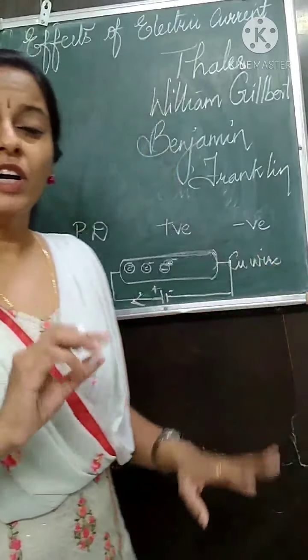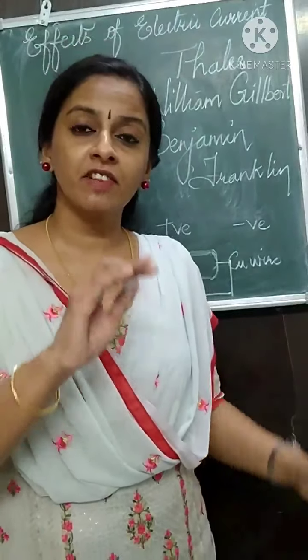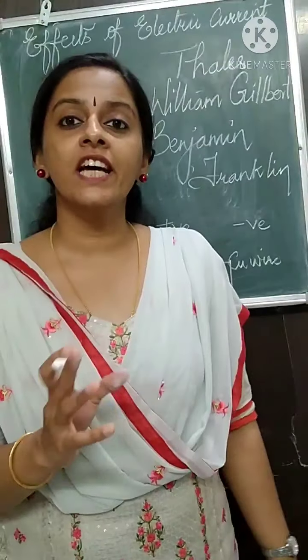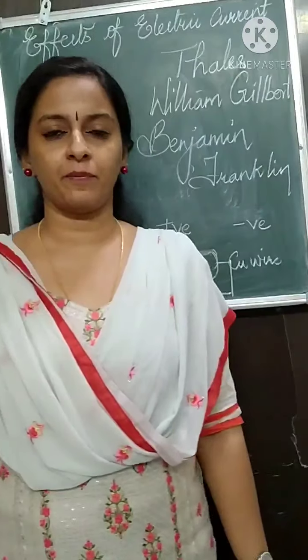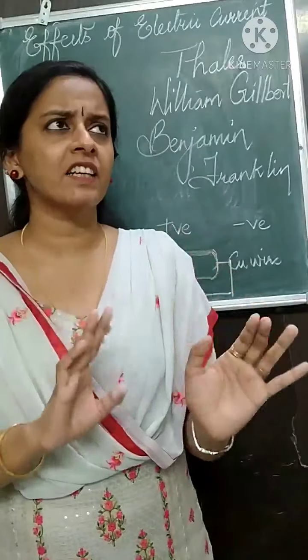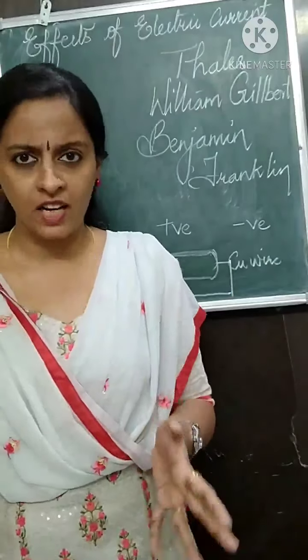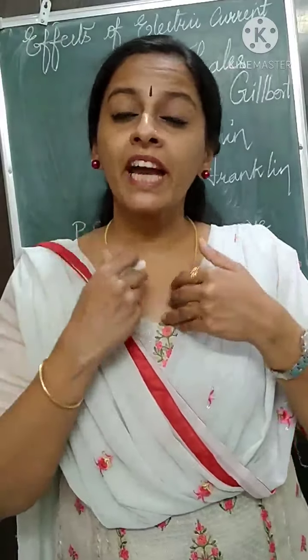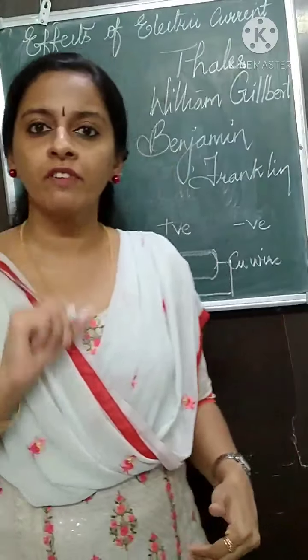Okay. So if you are considering the flow of electrons from negative to positive, it is called the electronic current. Just one thing you have to keep in mind is that electric current is because of the flow of charges. Charges can be positive as well as negative. To make our work easier, what did we consider?